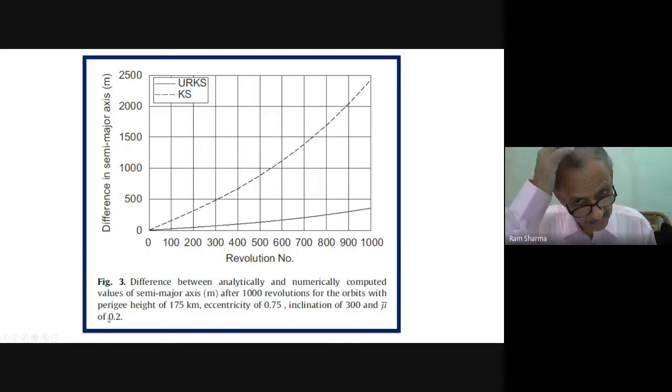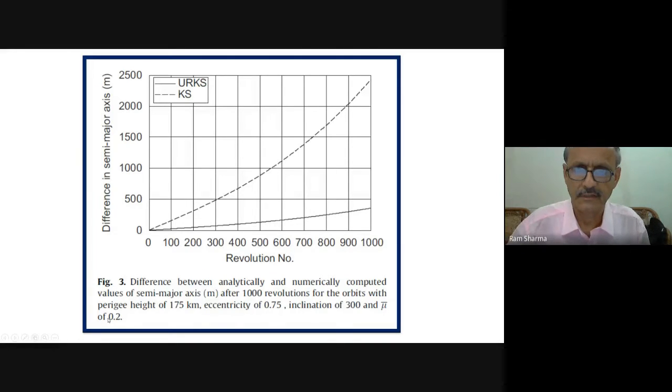What it says is that uniformly regular KS canonical elements are not very sensitive even to long-term duration, because 1000 revolutions, and the period of these eccentric orbits is high. Supposing I have taken 0.75, its period may be around 10 or 11 hours. So in 2.25 revolutions, 1 day will come.